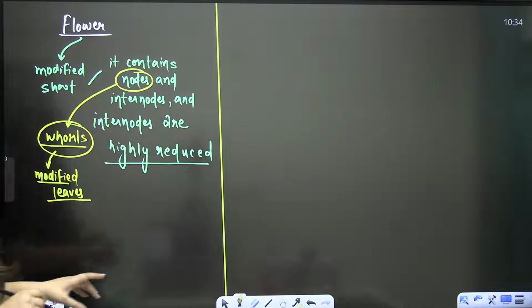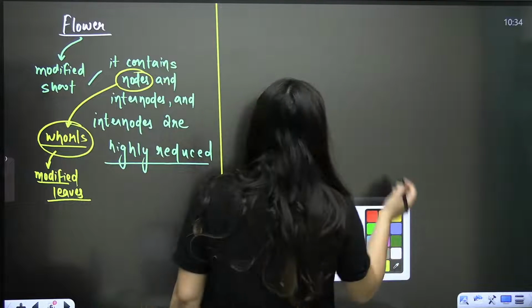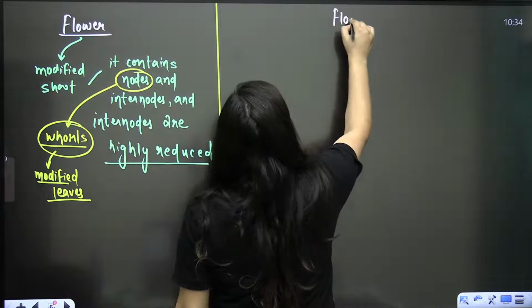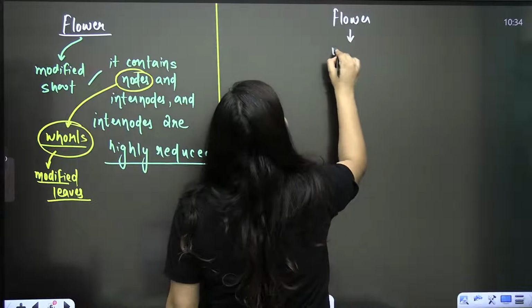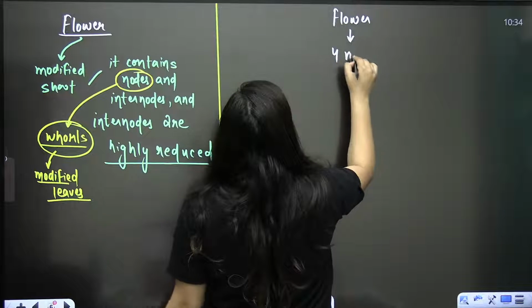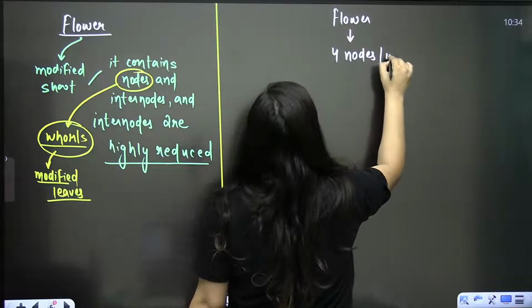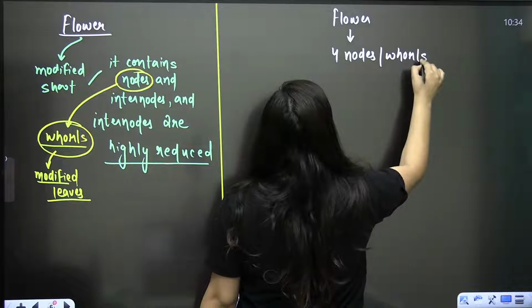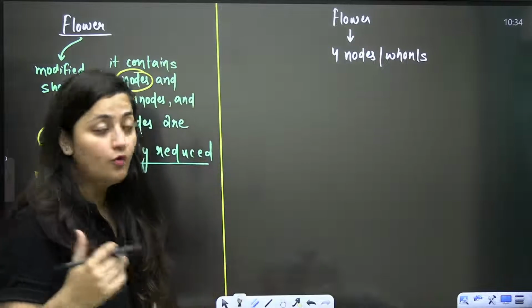So we have 4 nodes. In a flower, in a complete flower, what will you see? You will see four nodes or 4 whorls. Clear?